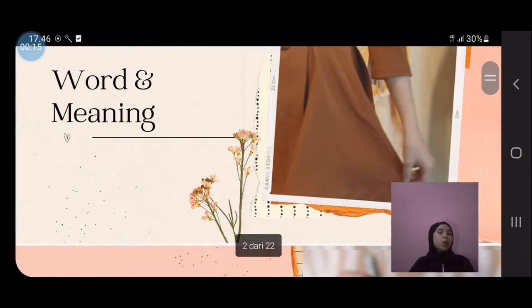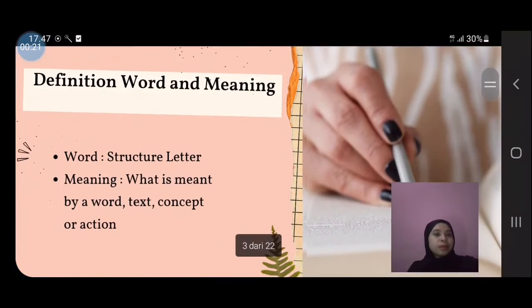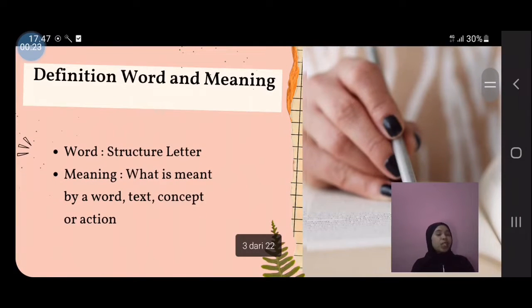The first, word and meaning. What is the difference between word and meaning? Word is a structure of letters. Meaning is what is meant by a word, text, concept, or action.